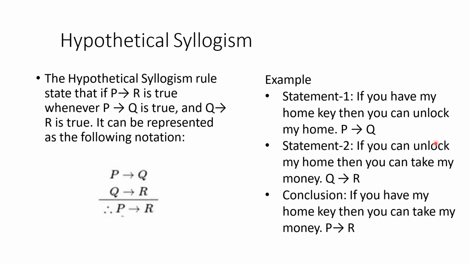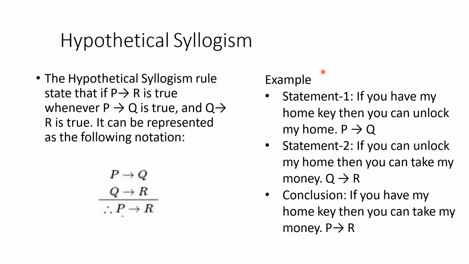Next is hypothetical syllogism. According to this, P implies Q is true and Q implies R is true. We can represent it as: it's given that P implies Q and Q implies R, and our conclusion will be P implies R. So we will see with an example.